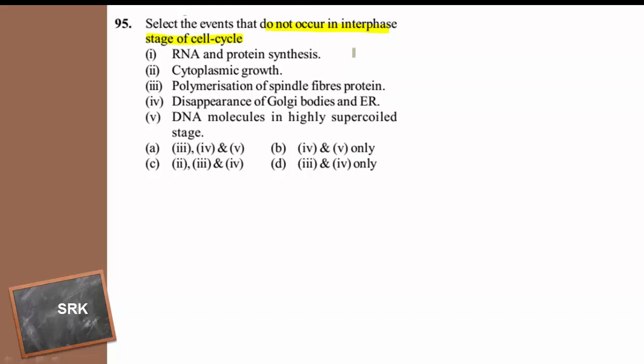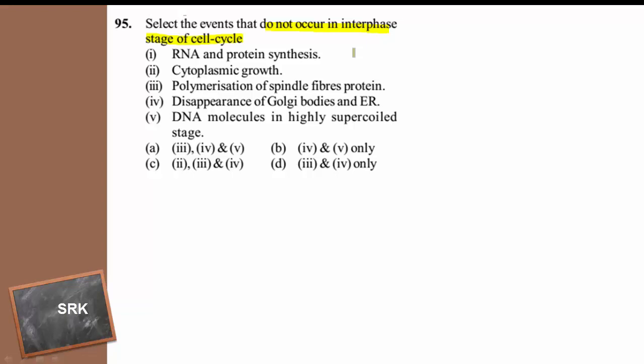RNA and protein synthesis is occurring, cytoplasmic growth is occurring, polymerization of spindle fiber protein. When exactly does the polymerization of spindle fiber occur? During the mitotic phase. The centrioles divide, they move to the opposite poles, and then they start the production of spindle fibers.